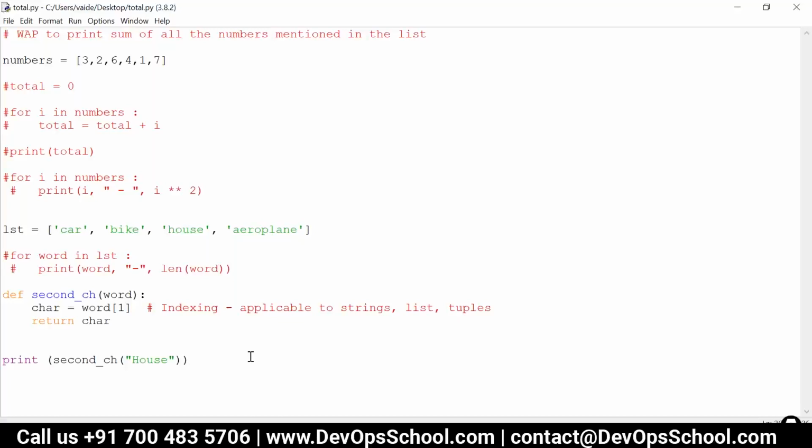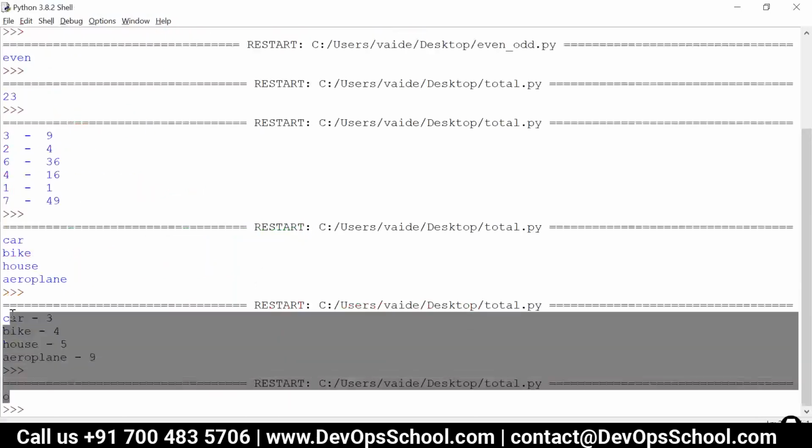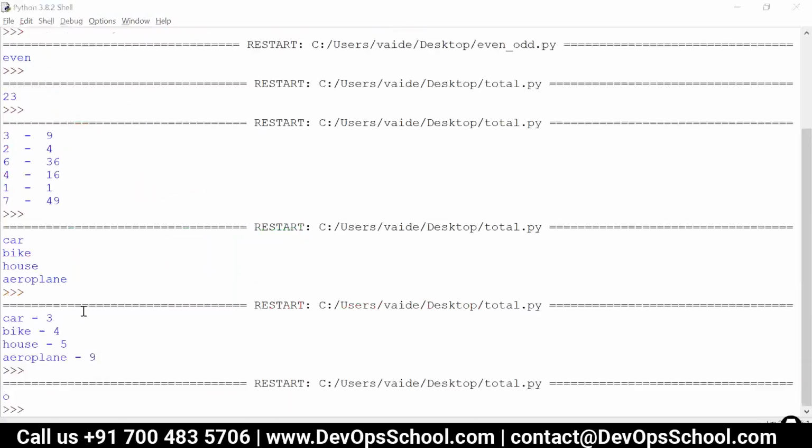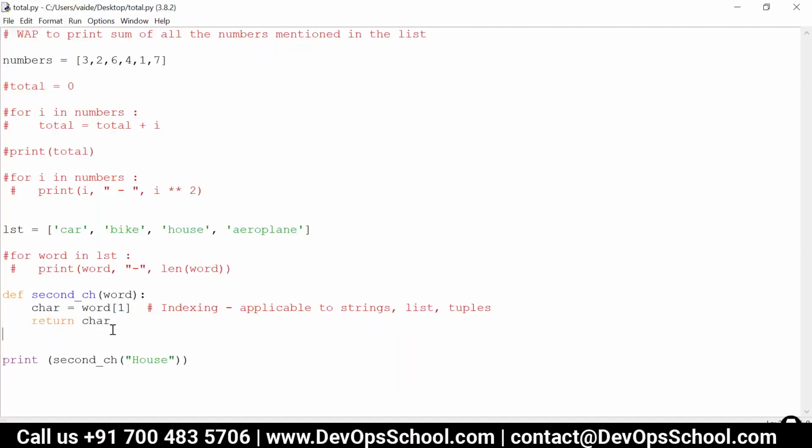One thing, what is the difference between print and return? Yes, print will print the content on your console. So this is your console. Here it will print it. Whereas return will just return the value where we are calling it. Like for example, I'm calling this function. It's called inside the print statement, so we can see it on the console.